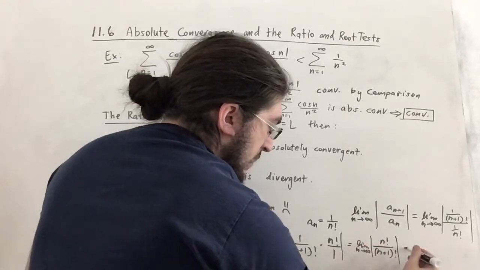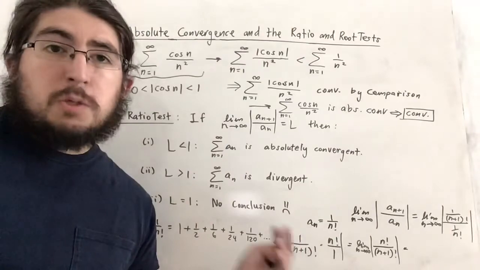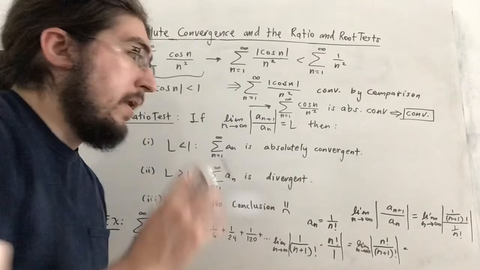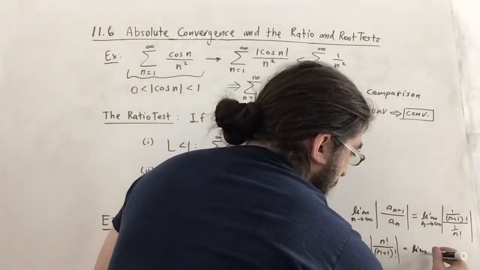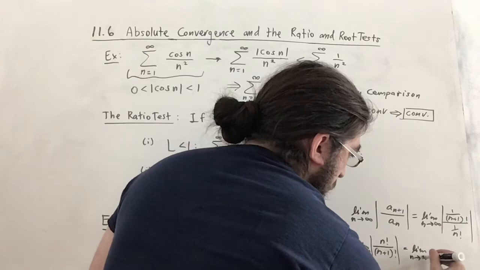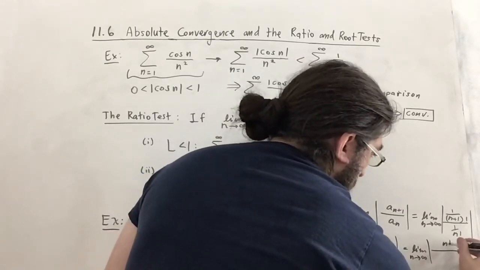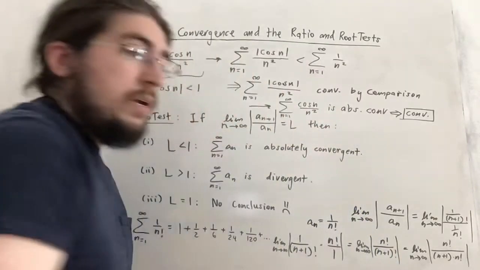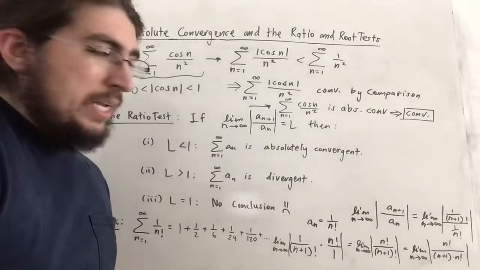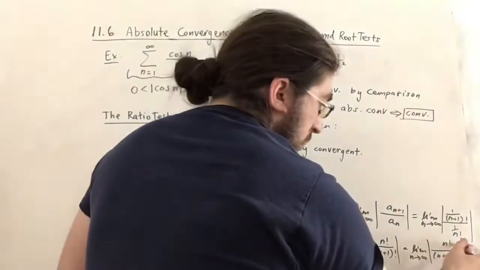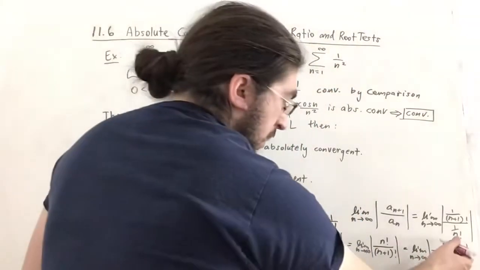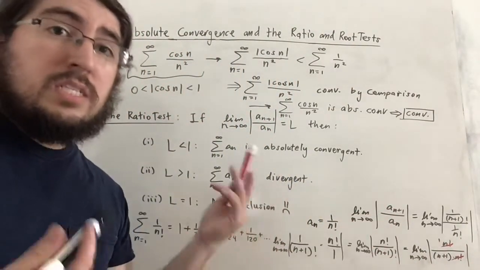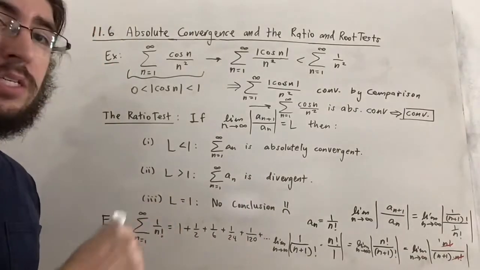Now, n plus 1 factorial, if you expand it out, is n plus 1 times n times n minus 1 all the way to 3, 2, 1. In other words, we can write the denominator as n plus 1 times n factorial. Great. Why is that so great? Of course, you can kind of see it. It's because the n factorials cancel. We're left with 1 in the numerator. And then we can clearly tell as n goes to infinity, 1 over n plus 1 goes to 0. So this actually goes to 0.